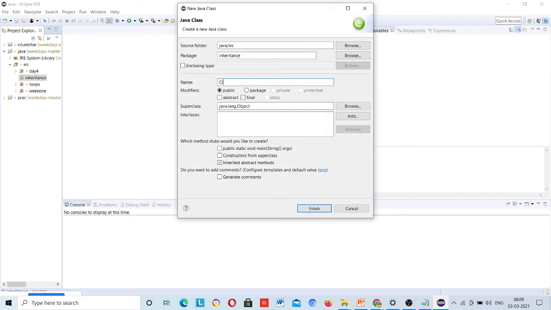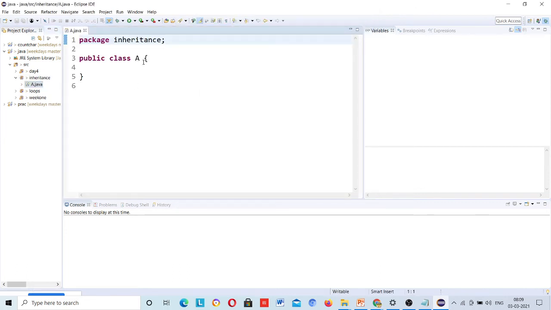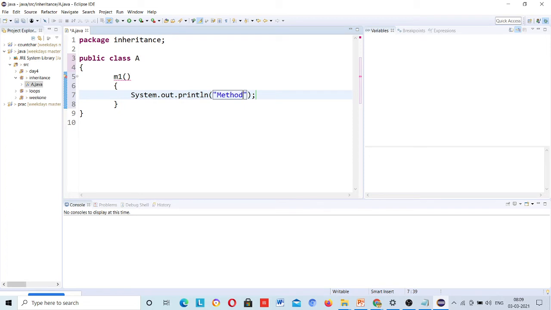I will keep a simple name so that you can relate with the hierarchy. I will keep here A, because we have to understand only the concept as of now. In class A I will create a method M1. A simple message I will give: method M1 in class A. Of course there will be a return type here.